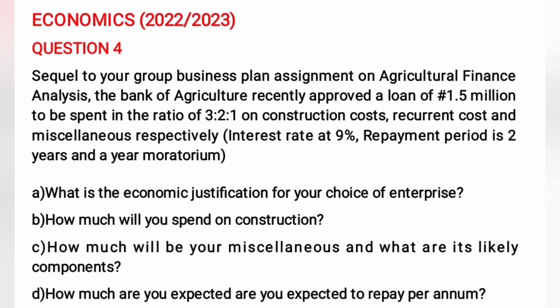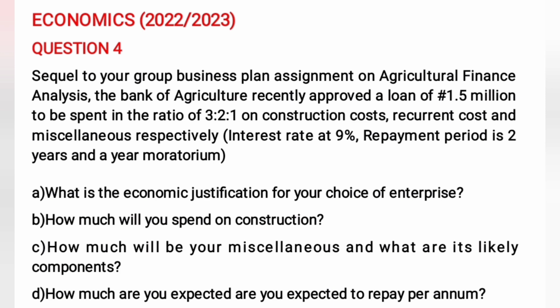Okay, we have a past question here, 2023. That's question number 4. Sequel to your group business plan assignment on agricultural finance analysis. The Bank of Agriculture recently approved a loan of 1.5 million naira to be spent in the ratio 3:2:1 on construction costs, recurrent costs, and miscellaneous respectively. We have the interest rate at 9%. The repayment period is 2 years and a year moratorium.